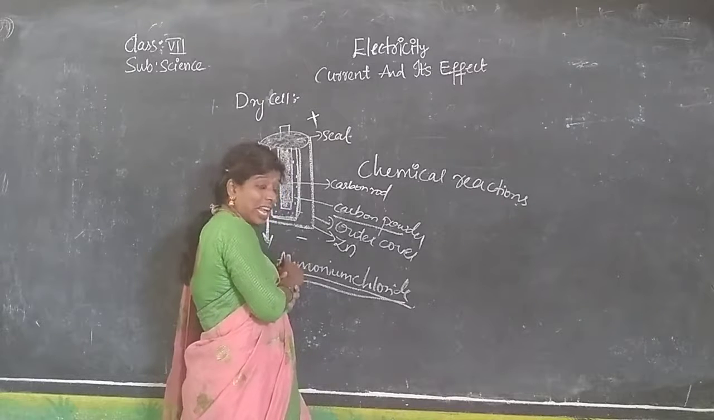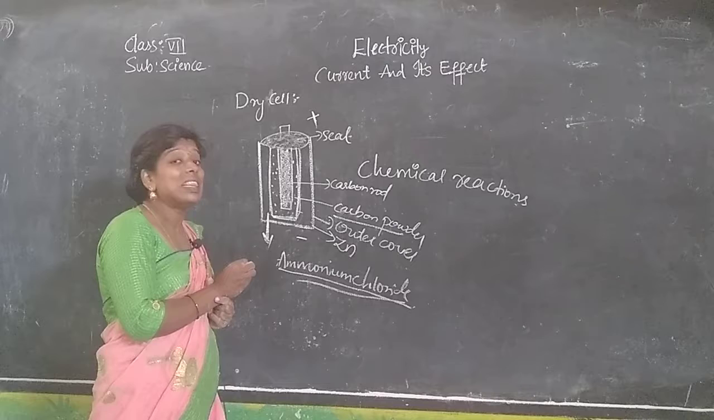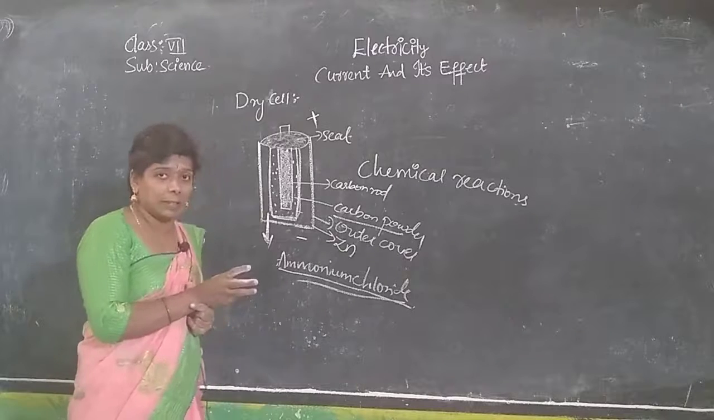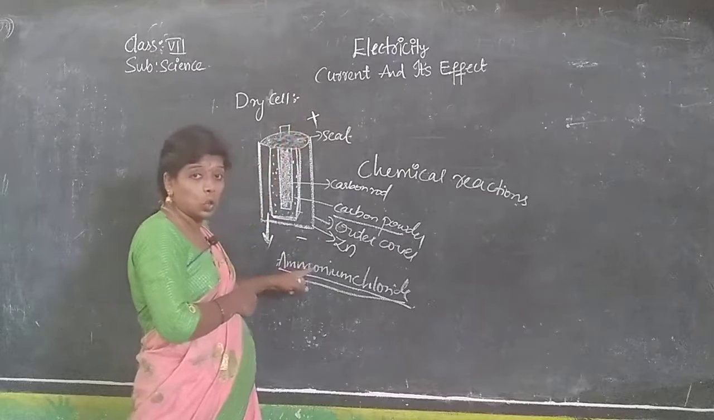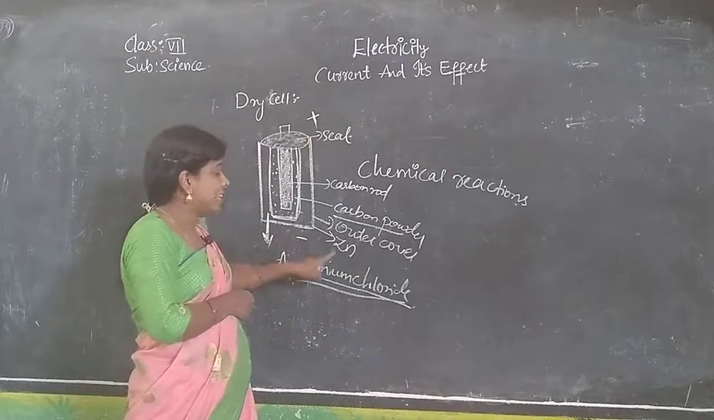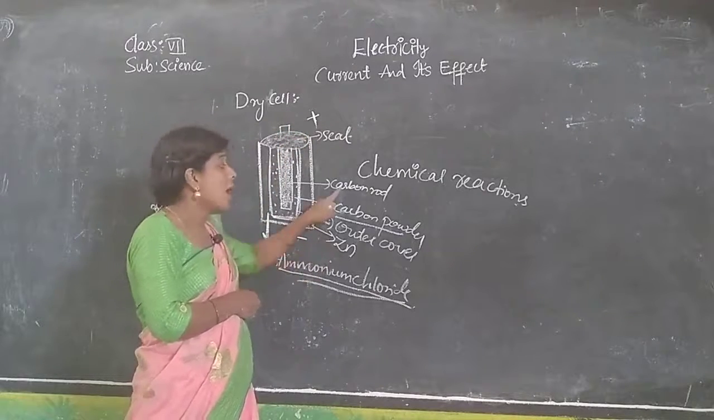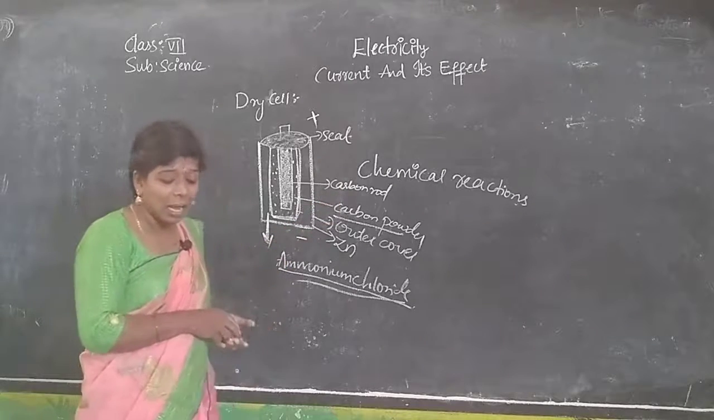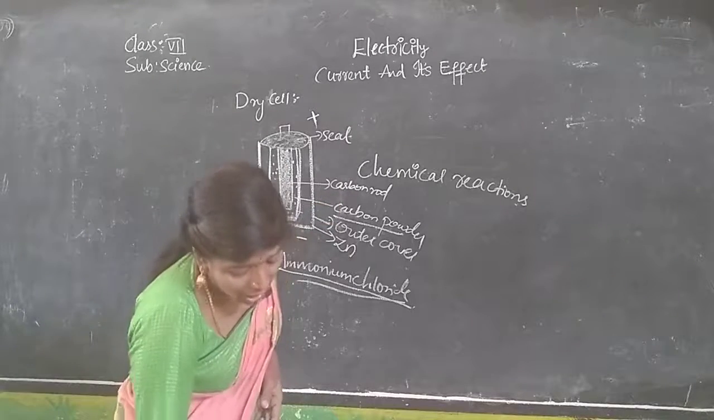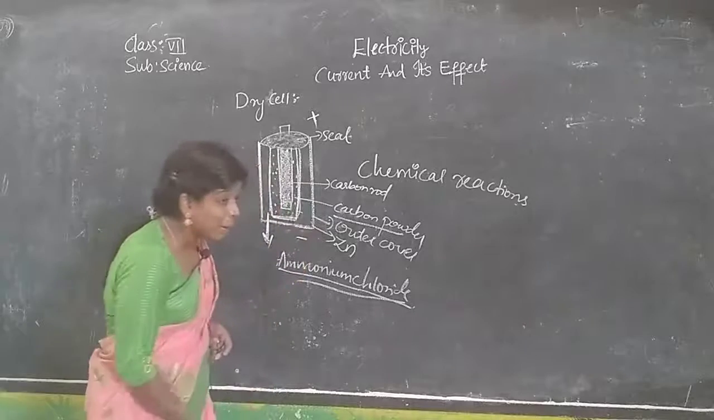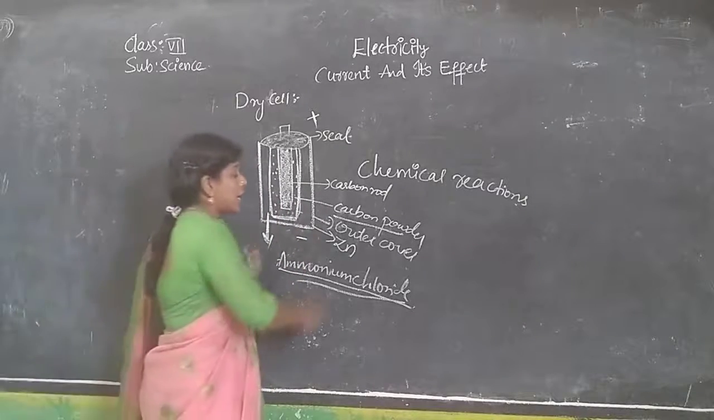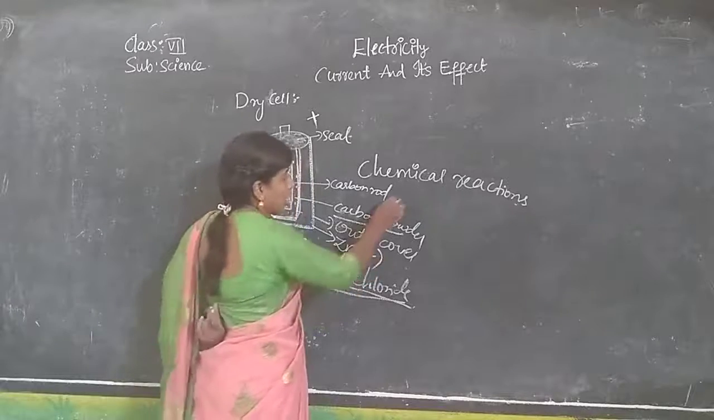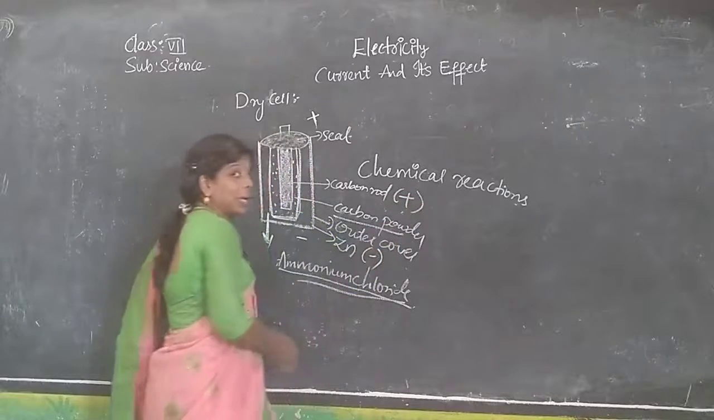The reactions are taking place, and they are producing the charges. They are producing charges, positive and negative. Zinc is acting like one terminal, carbon is acting like another terminal. Terminal means positive, negative. Here zinc is the negative terminal, carbon is the positive terminal.